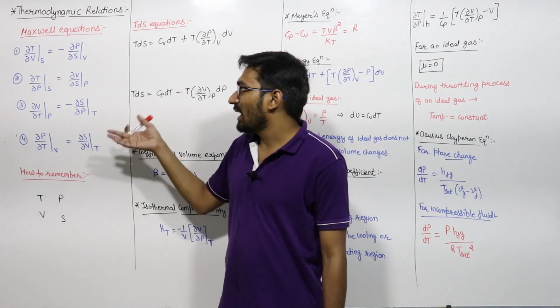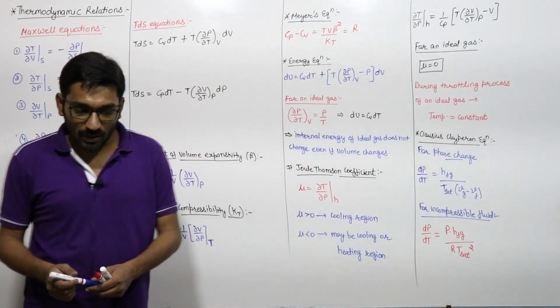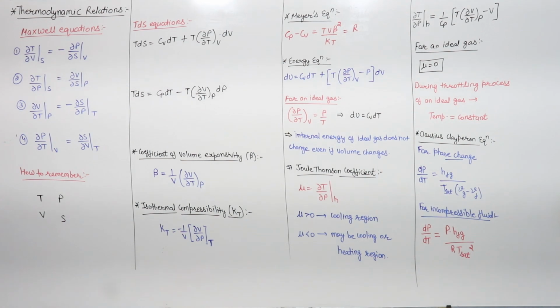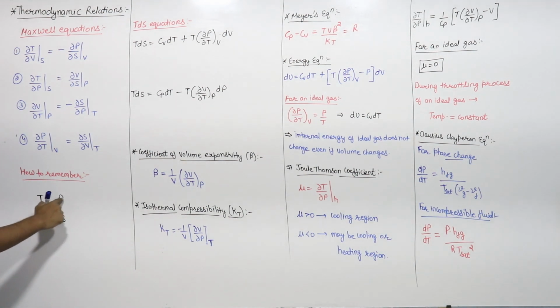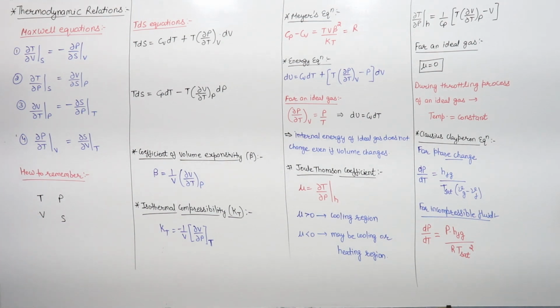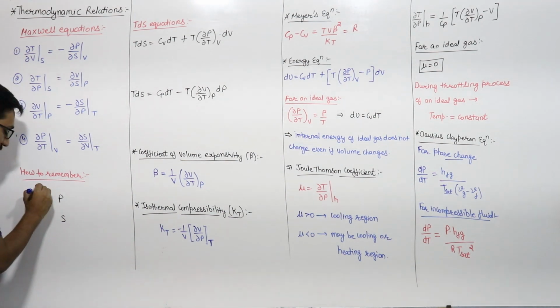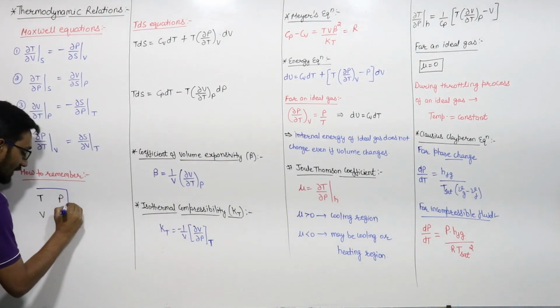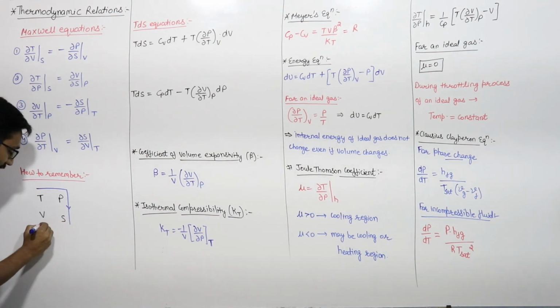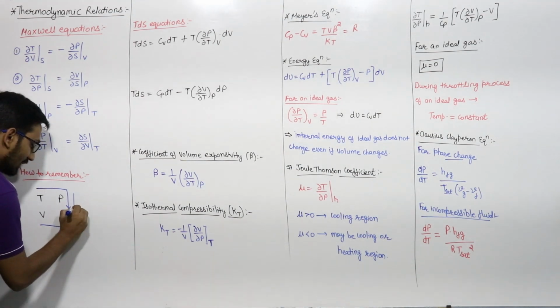So you may find that these equations are very difficult to learn in this form. So let us see how to learn these equations. We will learn it with the help of this Tapasvi method, that is T P S V. Let us see how to remember it. If I start from here, I reach here in this direction, right? If I start from here, then I reach in this direction.